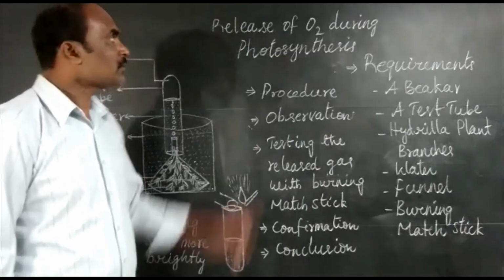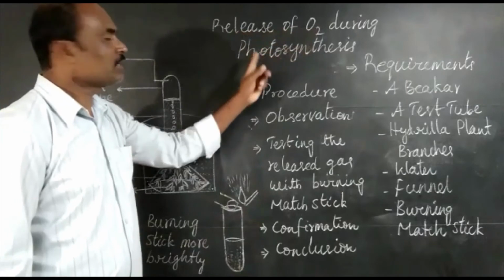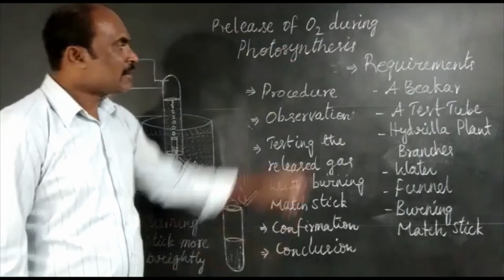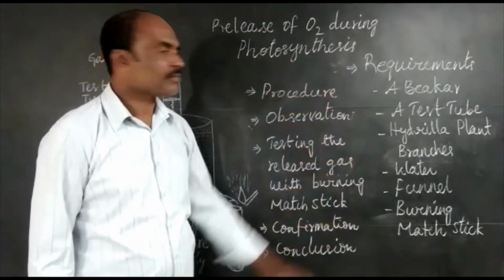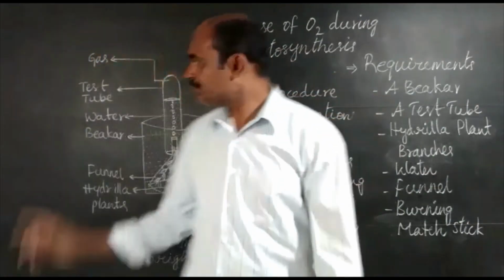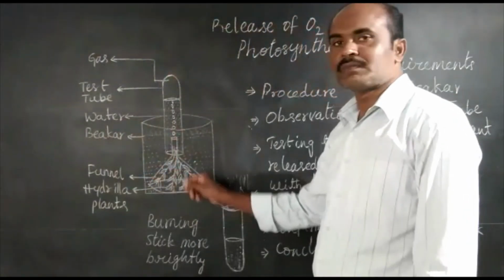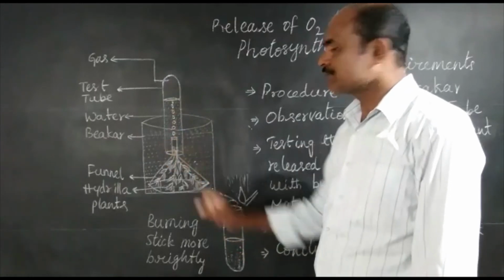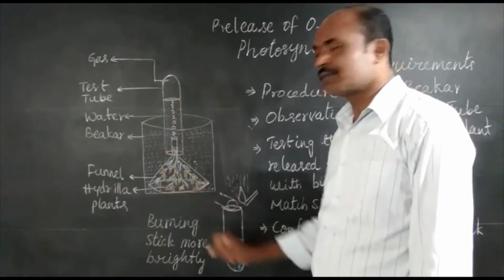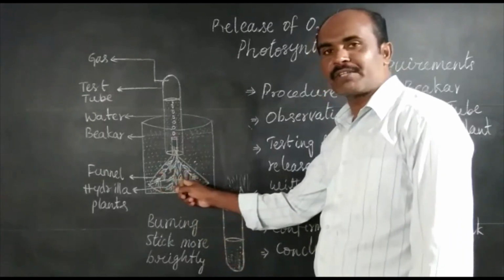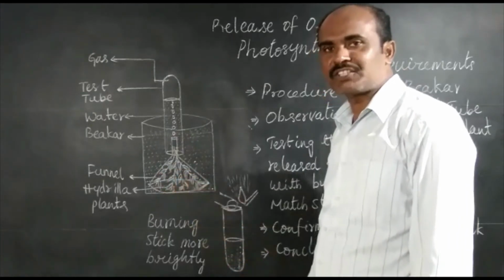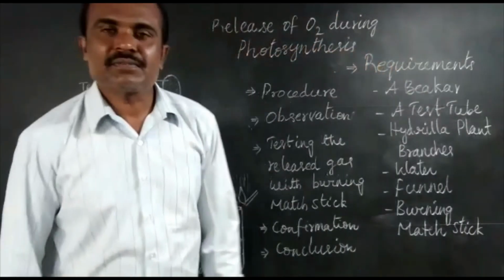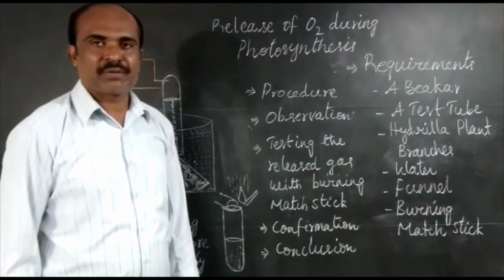Let us discuss the release of oxygen during photosynthesis. To perform this activity, we need the following requirements: a beaker, a test tube, water, a funnel, hydrilla plant twigs, and a burning matchstick. Now, let us know the procedure to perform this activity.